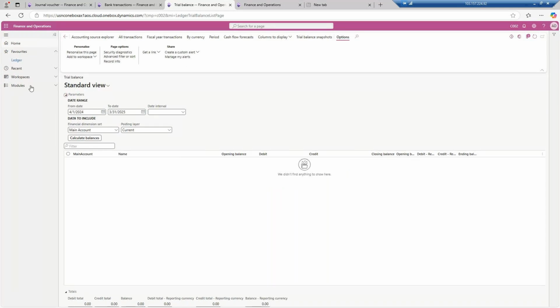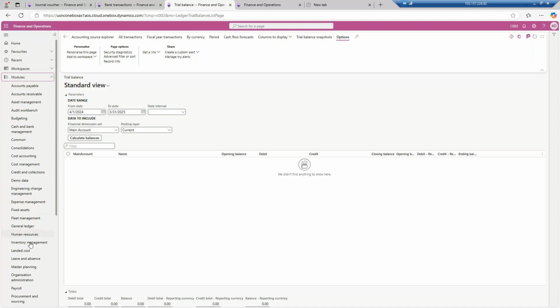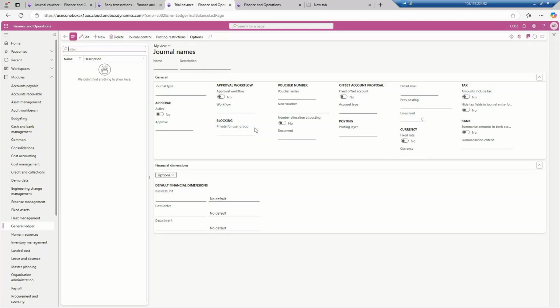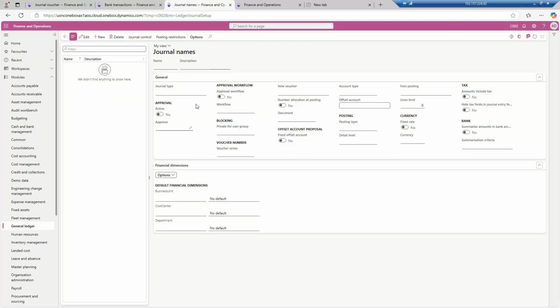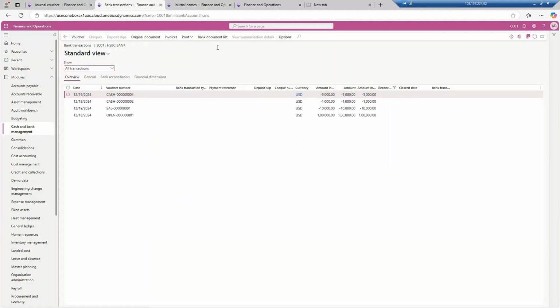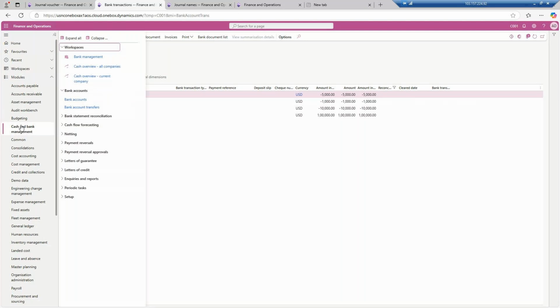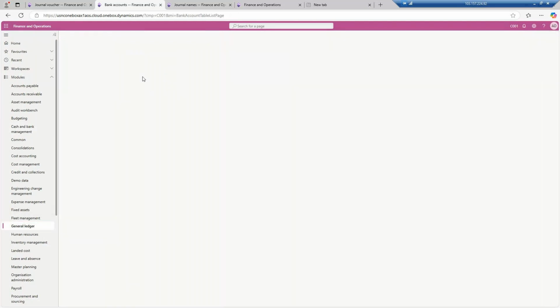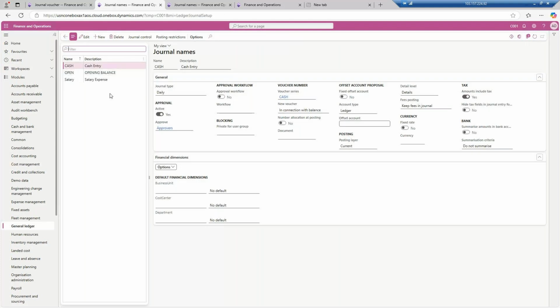Now what we will do, we have a general journal. Where is the general ledger? Okay, so these are the journal names. I need to create a few journal names, and they will be very similar to the C001 entity. If I go to the general ledger module, I will go to the journal names. This is very similar to these three entries I want to prepare.